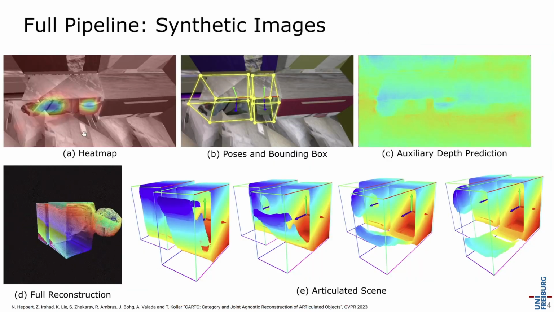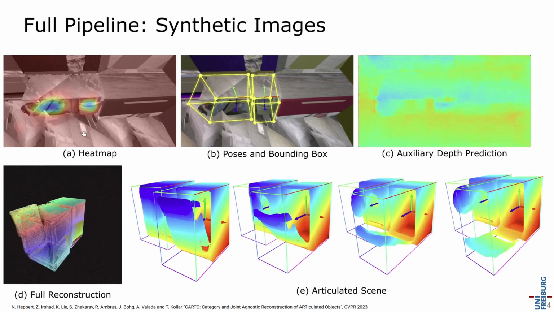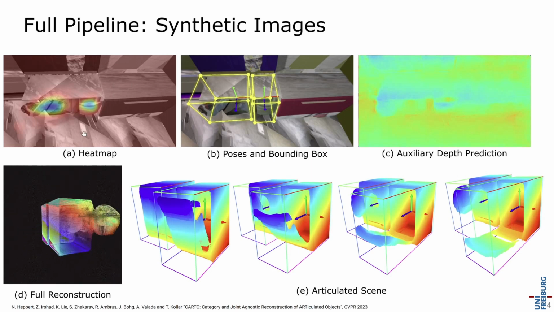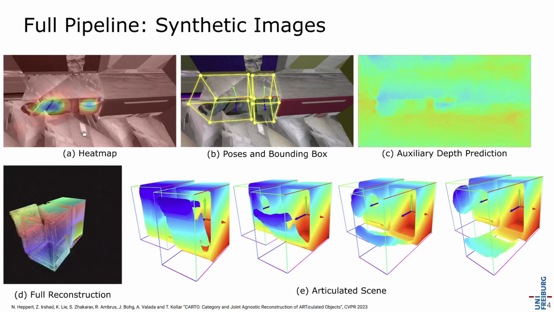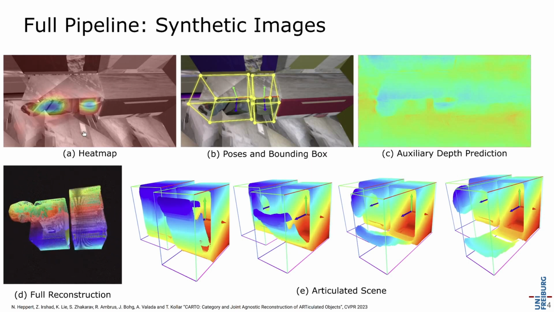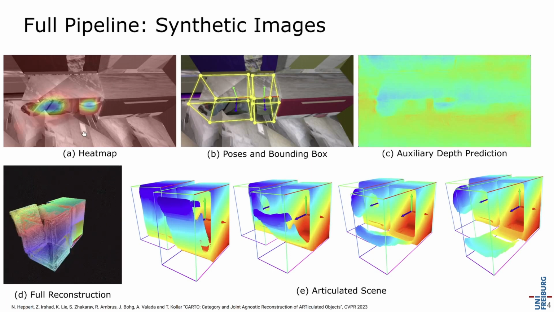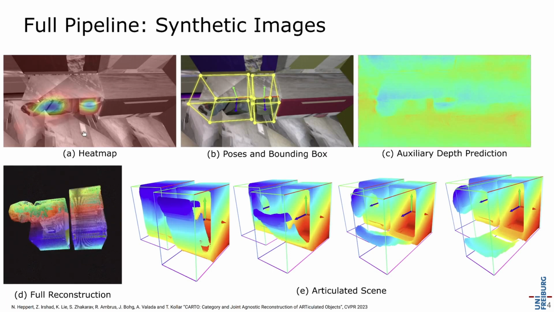We evaluate CARTO quantitatively and qualitatively on a synthetic dataset generated with the same procedural generator. But for the evaluation set, we select object instances never seen during training, either for the object-centric decoder nor for the full pipeline. And thus, CARTO is able to generalize to new object instances in the same domain.